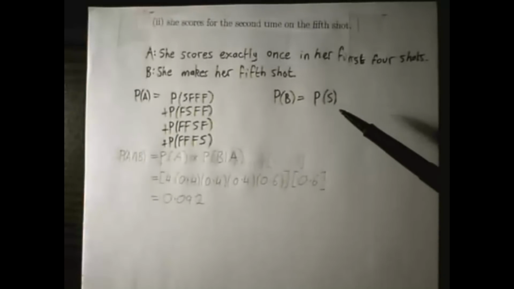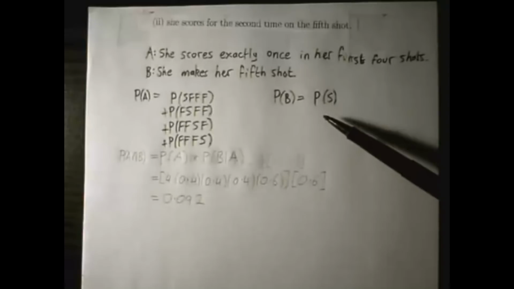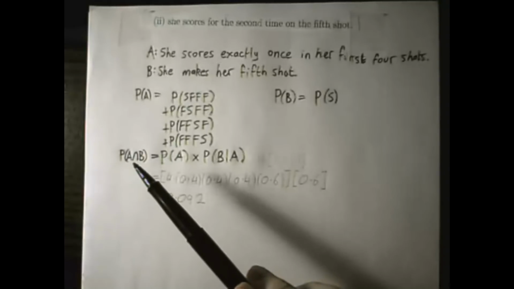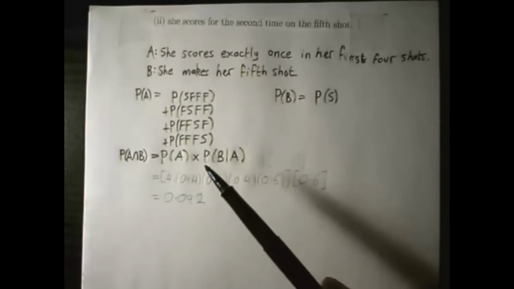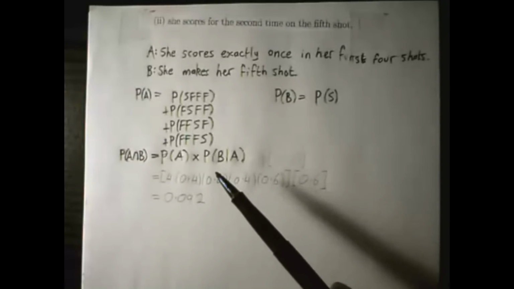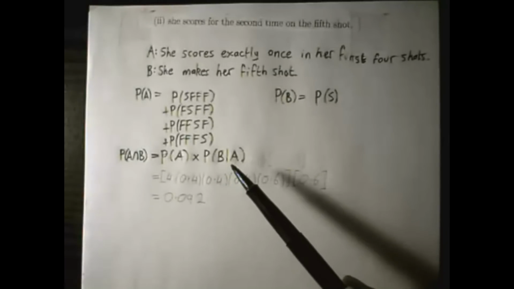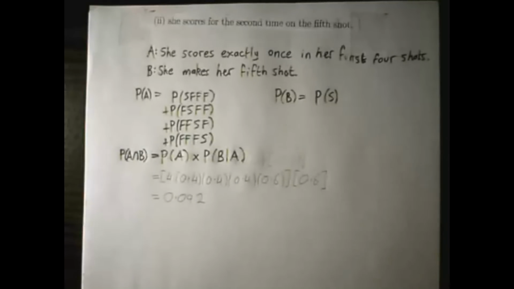Remember that because this is a Bernoulli trial, any particular shot is independent of the others, so it's just the single probability of a success. So then the probability that both of these things happen, that's the probability of A with the intersection of B, is the probability of A times the probability of B given that A has happened. Now, since these are independent events, then the probability of B given that A has happened is just the probability of B, really.